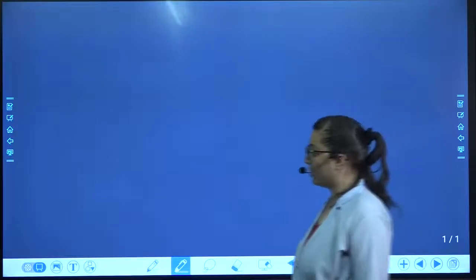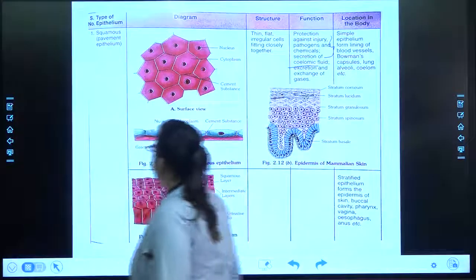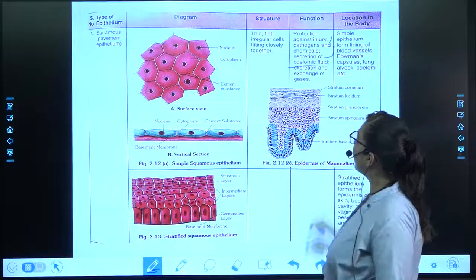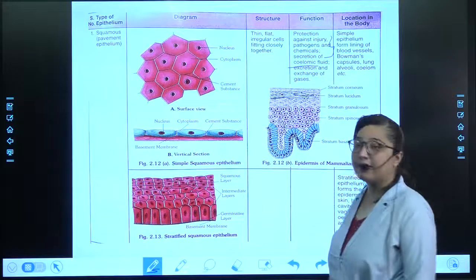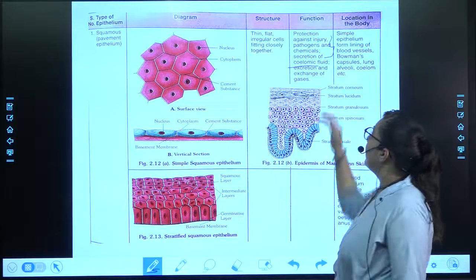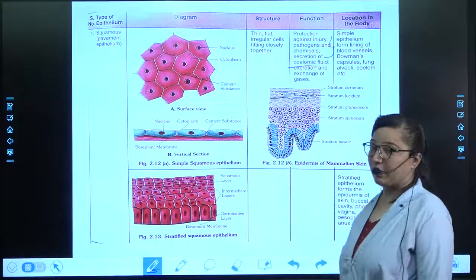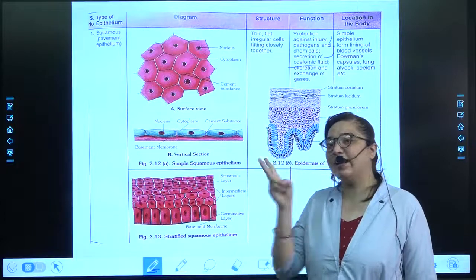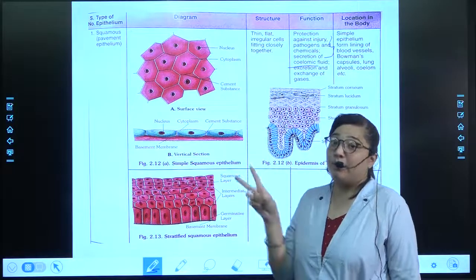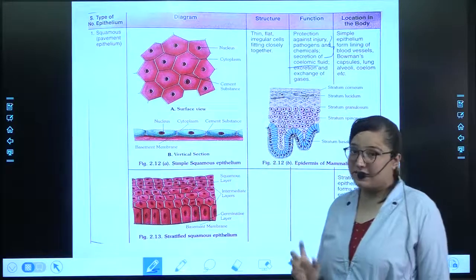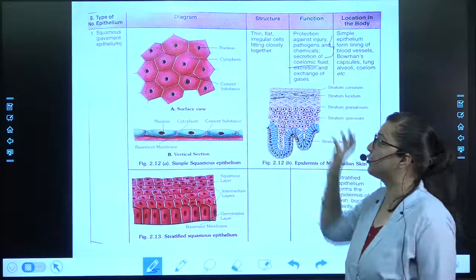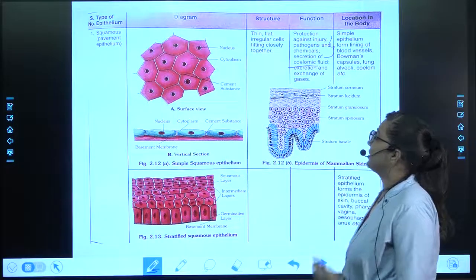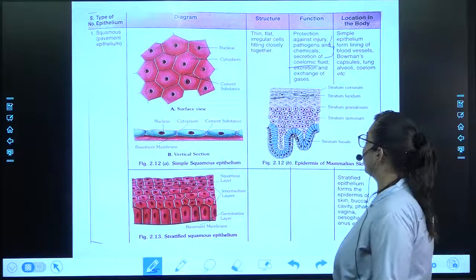So for its secretion, which epithelial tissue is used? It is this. It will protect against injury, pathogens and chemicals, and it will help in the secretion of the coelomic fluid. Okay, so there are many layers, and in that the two basic layers are ectoderm and endoderm. Between the two layers there is a fluid which is called coelomic fluid, and that is produced by squamous epithelial tissue. Next, it helps in the excretion and gaseous exchange.